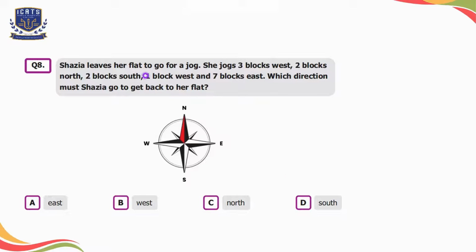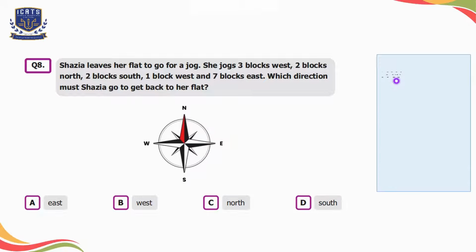Question number 8, Shazia leaves her flat to go for a jog. She jogs 3 blocks west, 2 blocks north, 2 blocks south, 1 block west, and 7 blocks east. Which direction must Shazia go to get back to her flat? Option A is east, option B is west, option C is north, and option D is south.